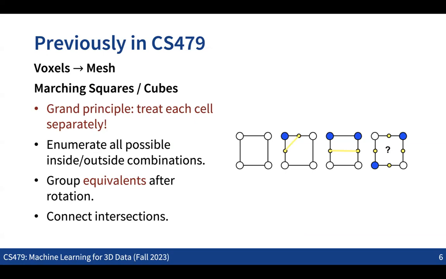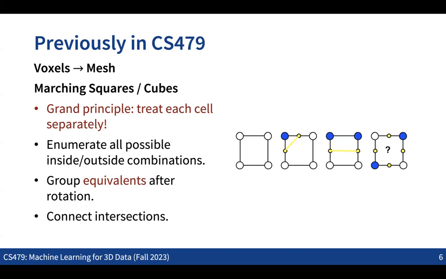In the 2D case, there will be 2 to the 4, so 16 possible cases, with all the combinations of inside and outside corner points. Then we group all the equivalent cases, those with specific patterns of connections of the intersection points.